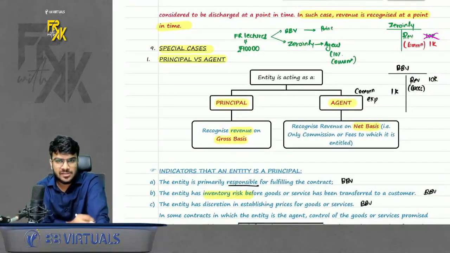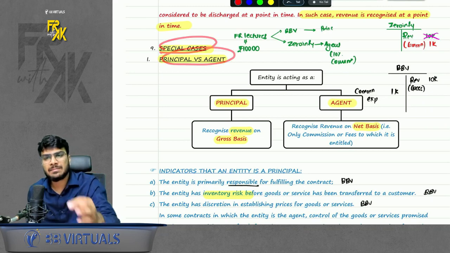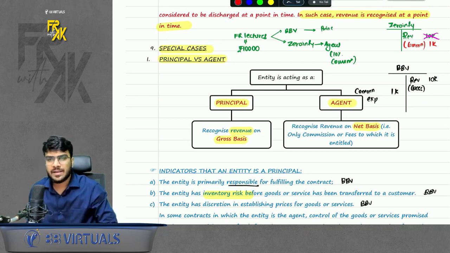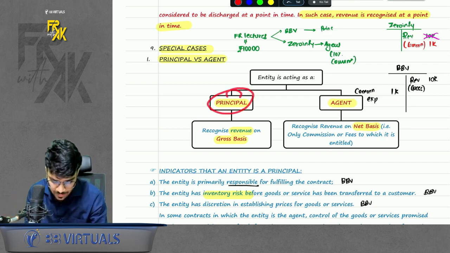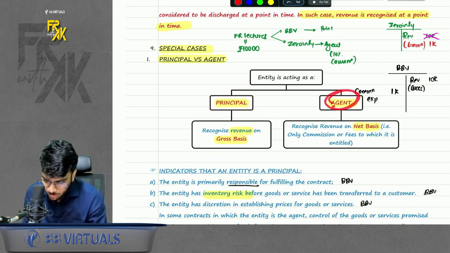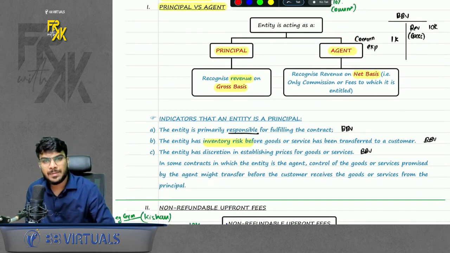We have some special cases also with us. Please have a look at the special cases. The first special case is principal versus agent. So the standard says whenever there is a principal-agent relationship, try to identify who is the principal and who is the agent, because the principal will book the revenue on a gross basis, and the agent will book the revenue on a net basis. So always check for the indicators, who is the principal, who is the agent.